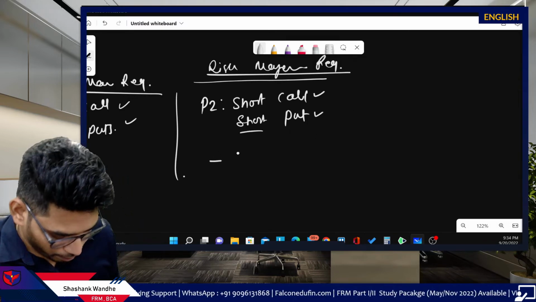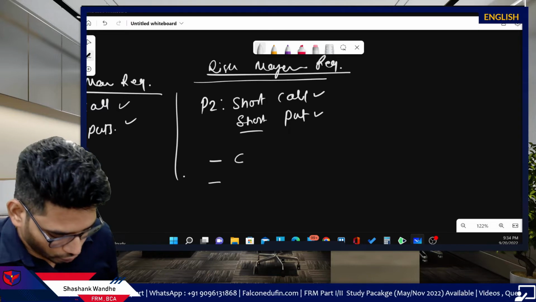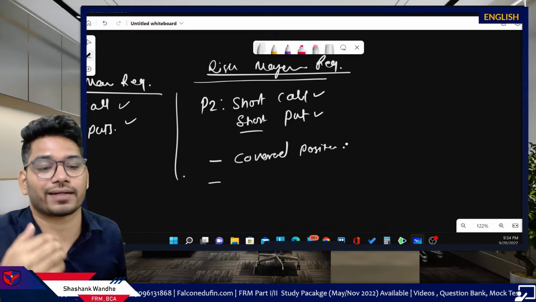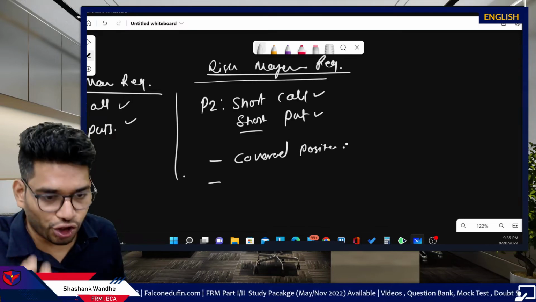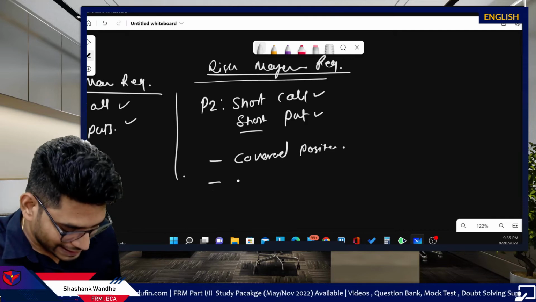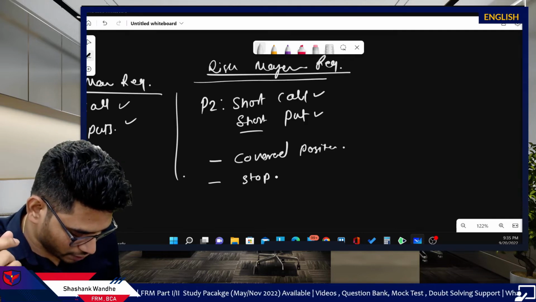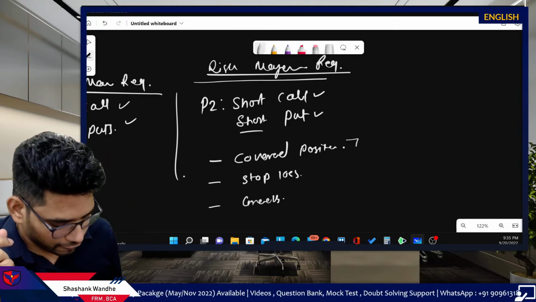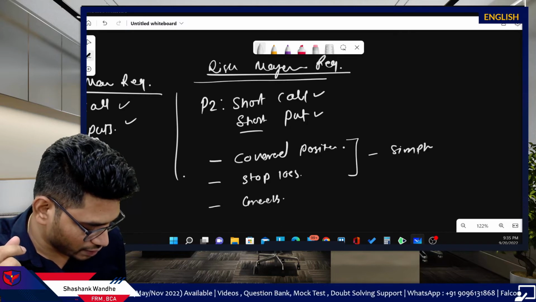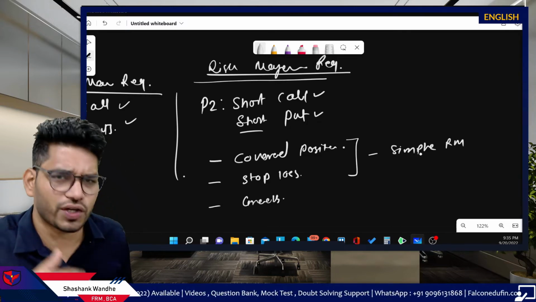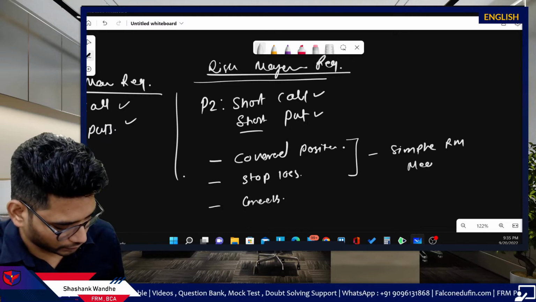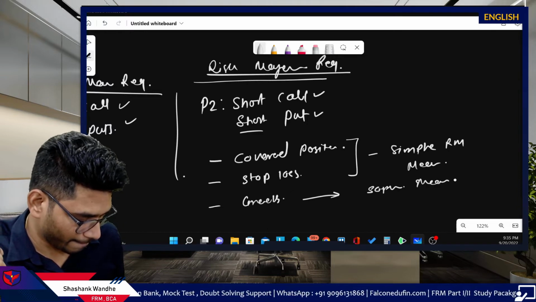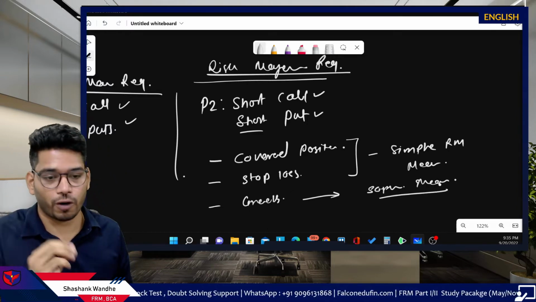Now what are the measures available? First is the covered position. This is the first type of risk management measure for short option portfolios. Second is stop loss, and third is Greeks. The first two are simple risk management or hedging measures, and Greeks is considered a sophisticated measure to manage the risk of a short option portfolio.